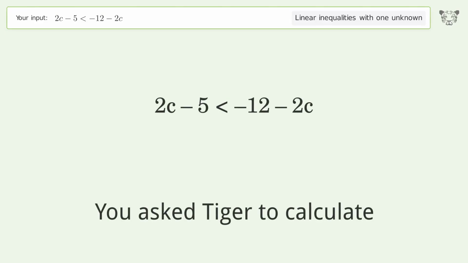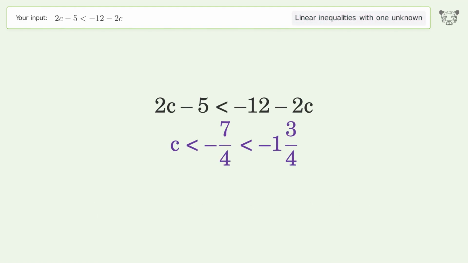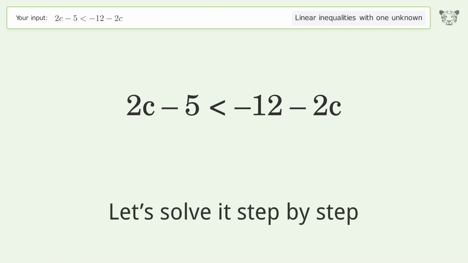You ask Tiger to calculate. This deals with linear inequalities with one unknown. The final result is c smaller than -7/4 smaller than -13/4. Let's solve it step by step.